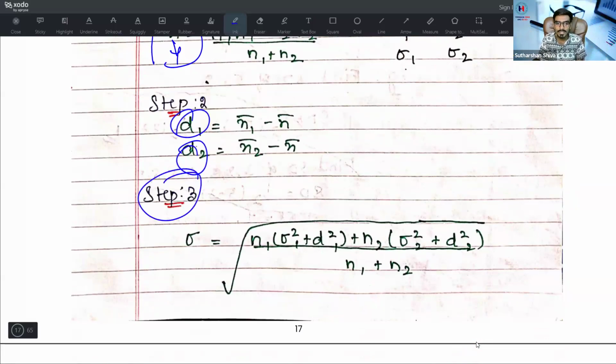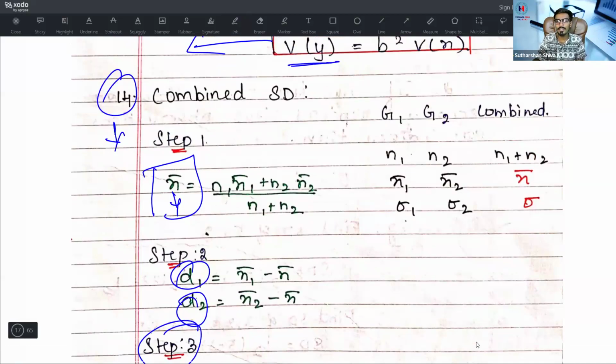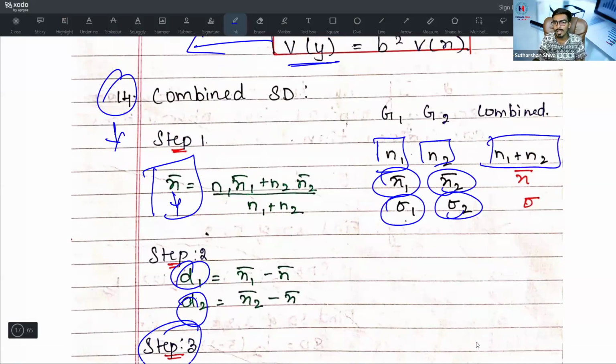What is step 3? Sigma is equal to root of n1 into sigma 1 square plus d1 square plus n2 into sigma 2 square plus d2 square, whole divided by n1 plus n2. That's what the formula is. But here they will give you n1, n2, x1 bar, x2 bar, and you can easily find out these two values only. You need to find them out. This final point is known as the combined SD.